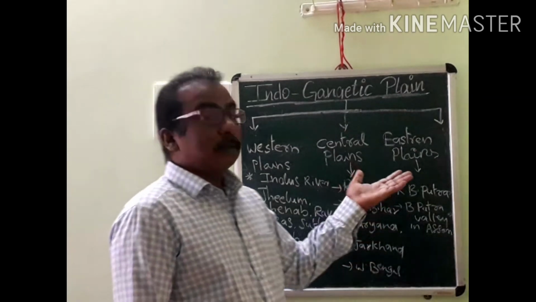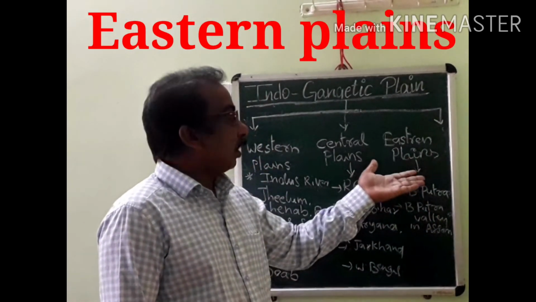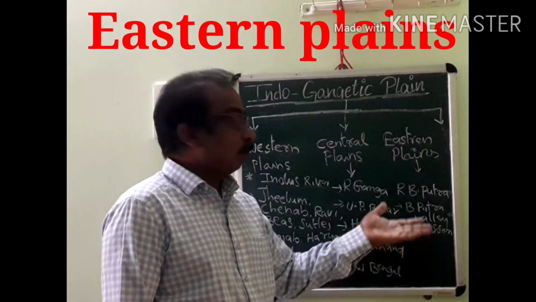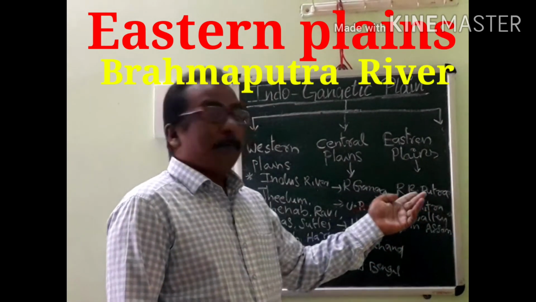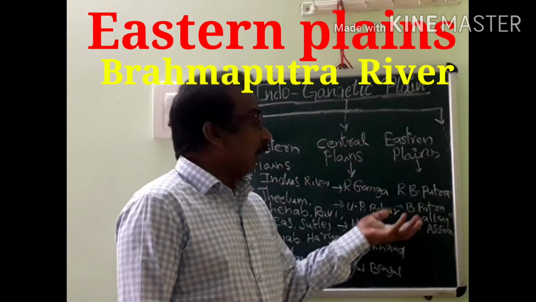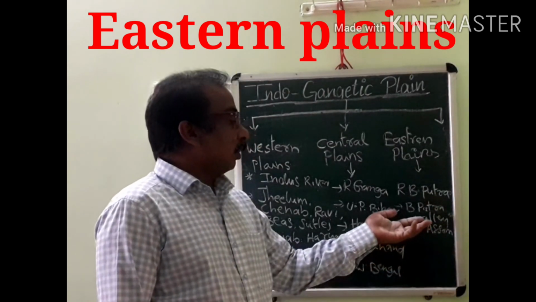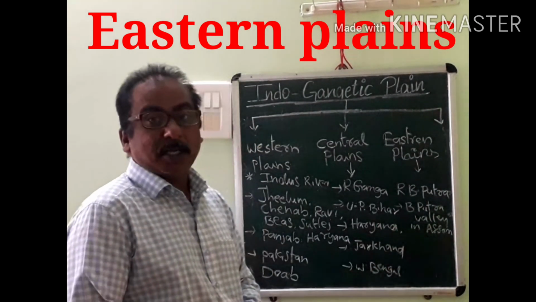The next, third part is the eastern plains. The main formation of the eastern plains is completely due to the river Brahmaputra. Where is it extended? Completely in the Brahmaputra valley. So in this Brahmaputra valley in Assam, these plains are located.